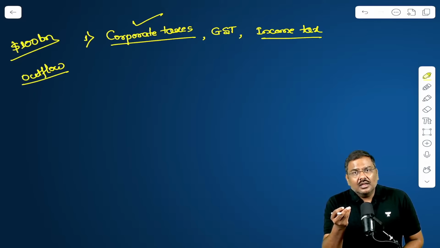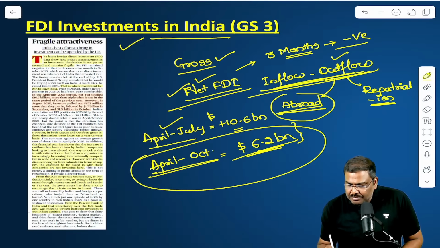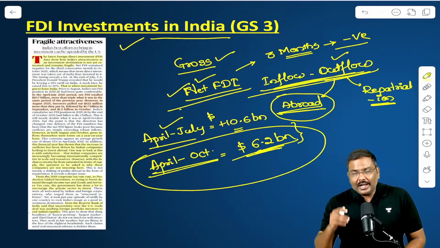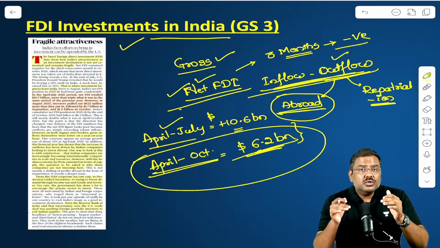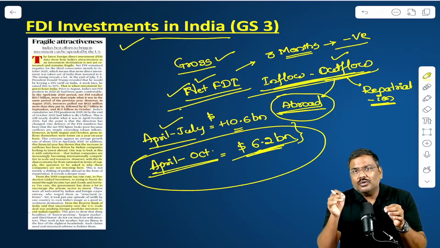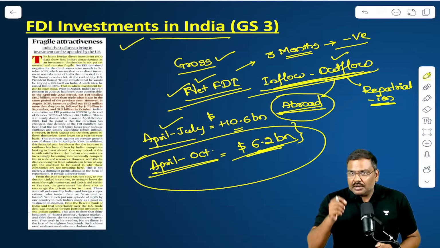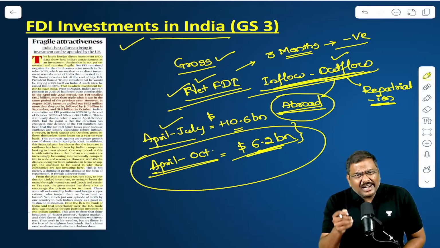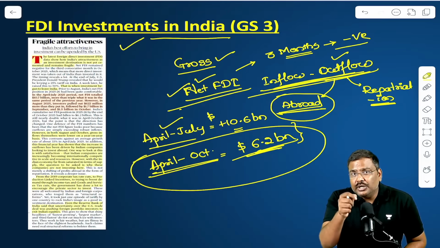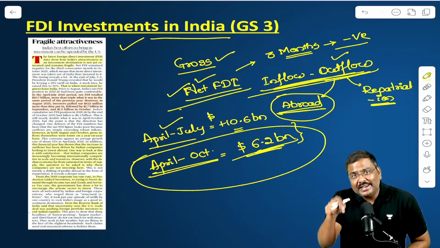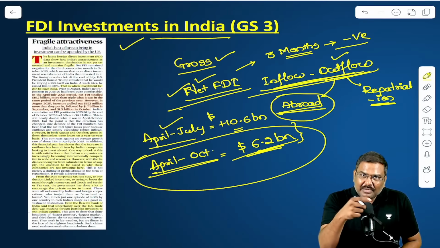That is a concern. Now, some of you will simply say, sir, higher outflow could happen because a lot of Indian companies are investing outside India. So the question is, why are they not willing to invest in India? Because the finance minister and the minister for commerce and trade have repeatedly been saying the Government of India has already implemented reforms. Now it is the duty of the companies to invest in India. So the question is, why are they not investing then? Why are they taking the money out of India?